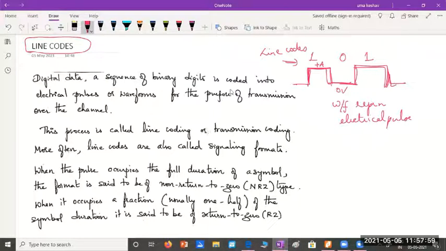And the process of conversion of given binary data into these electrical pulses or waveforms is known as line coding. And more often line codes are also called signaling formats. The other name given for line codes is signaling format.